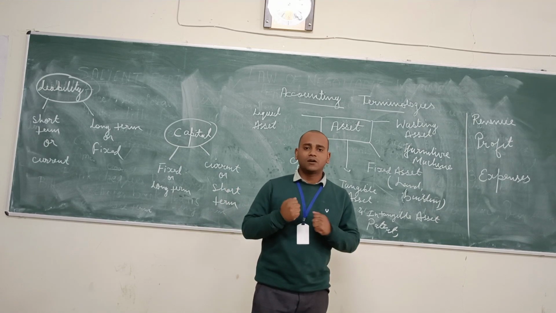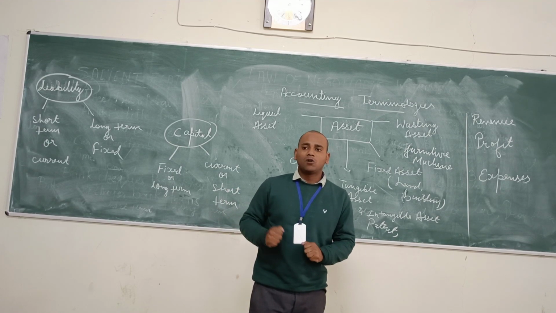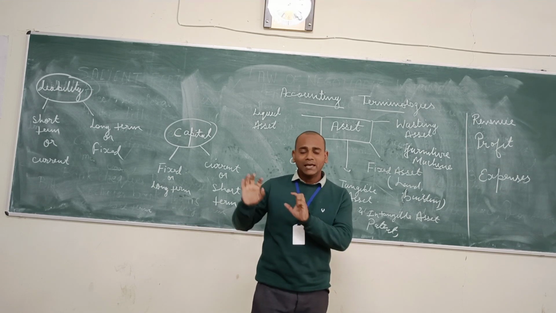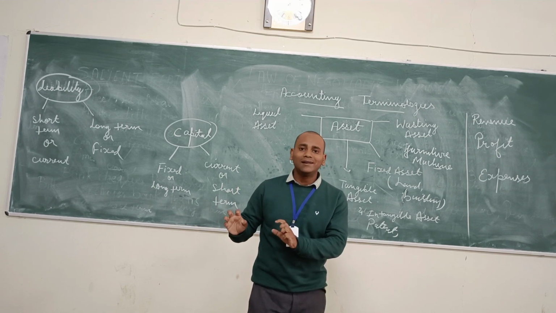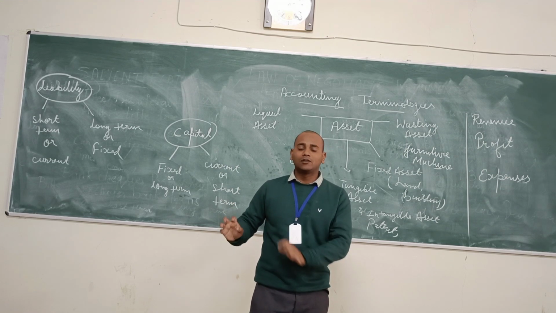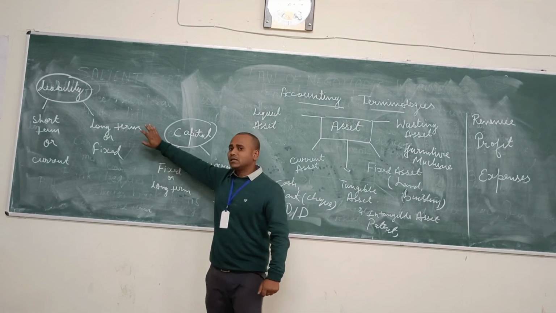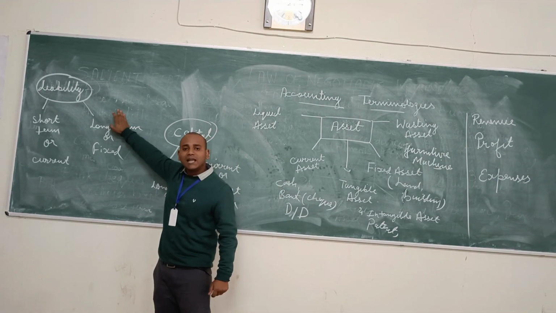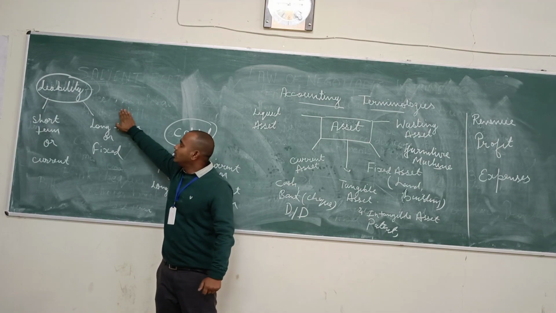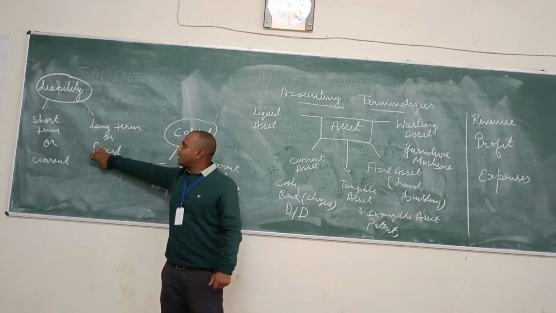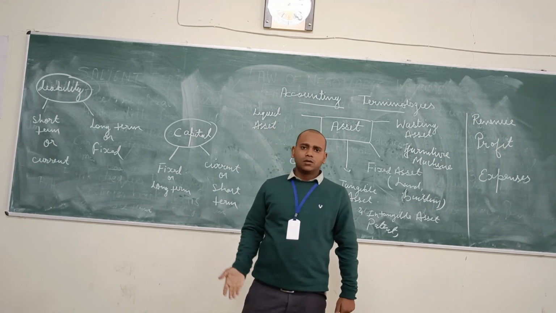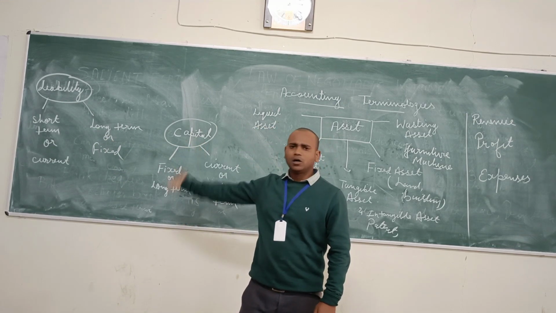For example, if a company is taking loan from a bank, that means a company has to pay money to the bank. Who is liable? The company is liable to pay money to the bank. So that is the liable. Means any individual or company who is liable to pay something includes money, that is called liability. So liabilities are basically two types, short term or long term, or current or fixed.